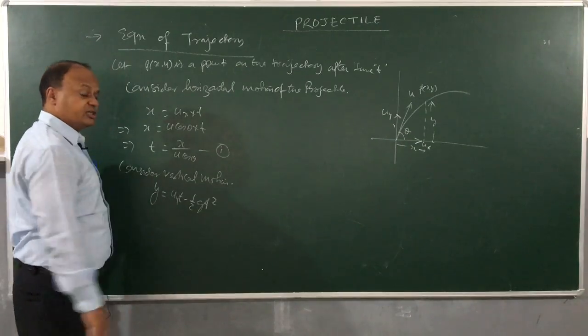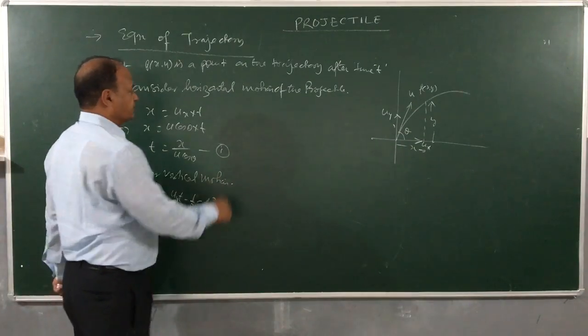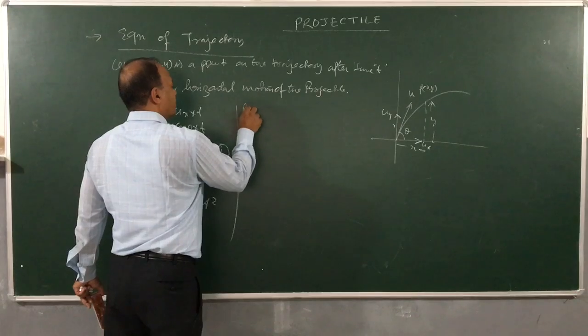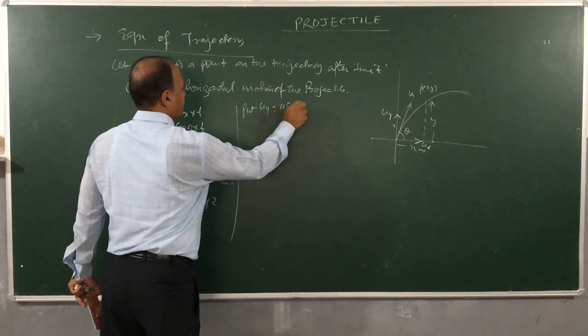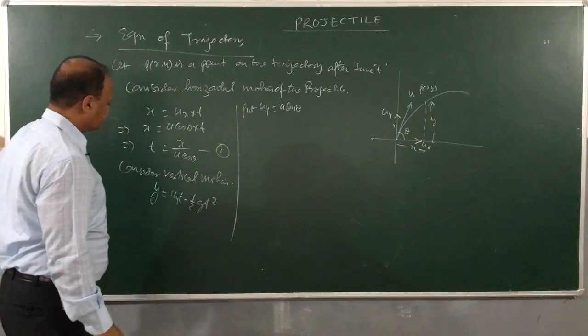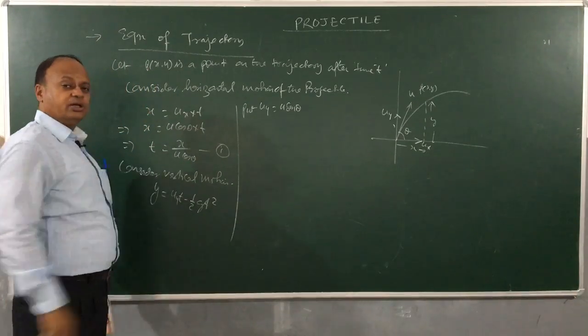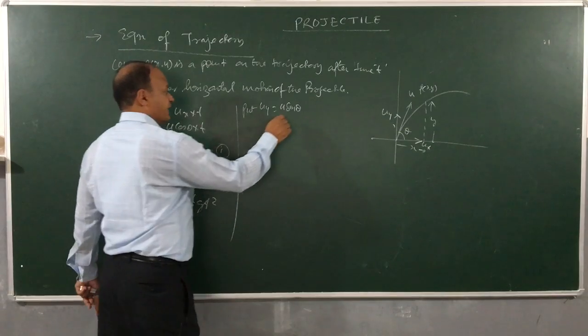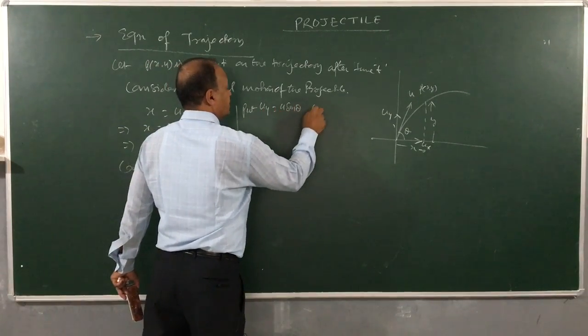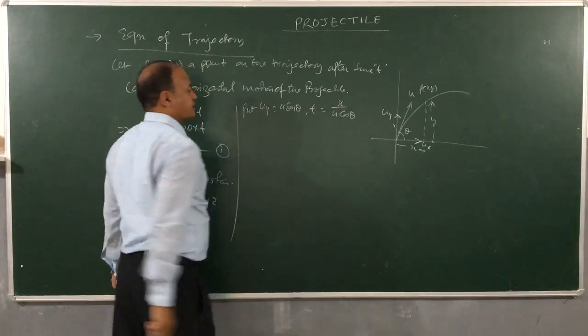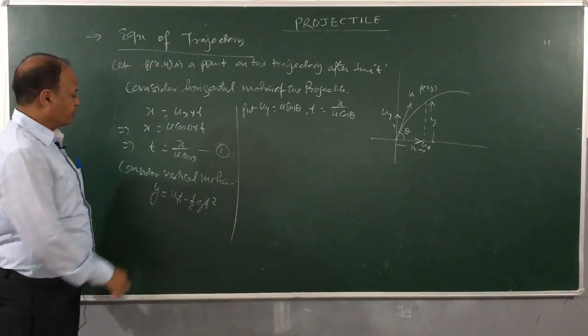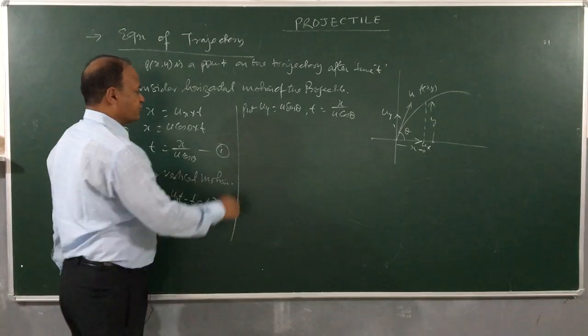We know that uy is equal to u sin theta. Let's put that value. Put uy is equal to u sin theta, and t is equal to x upon u cos theta.